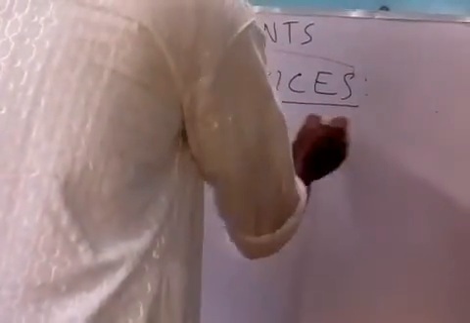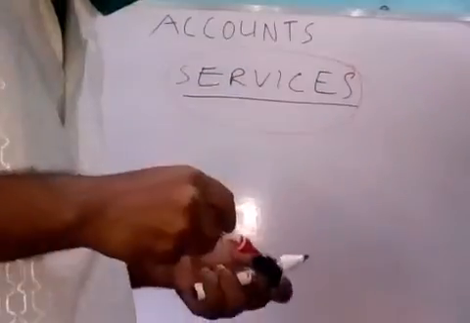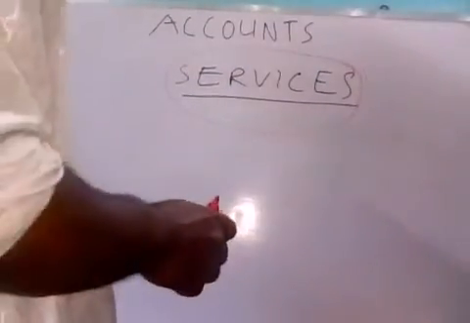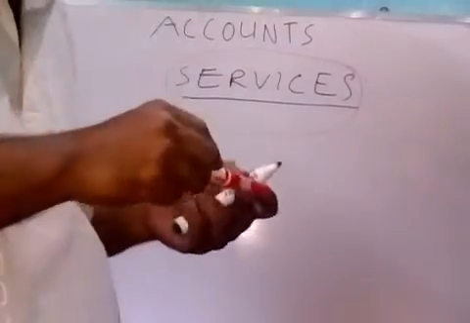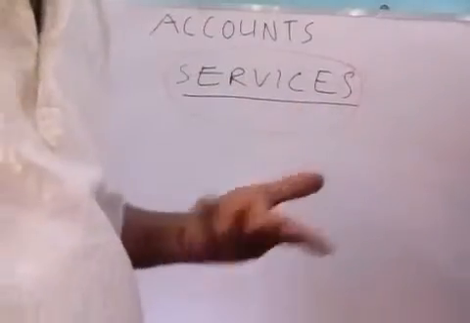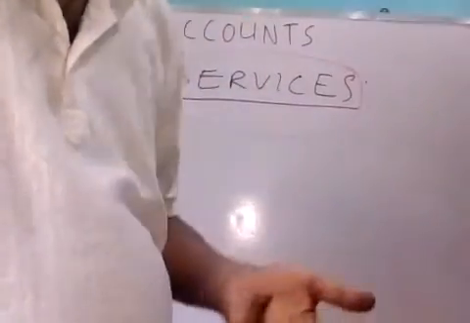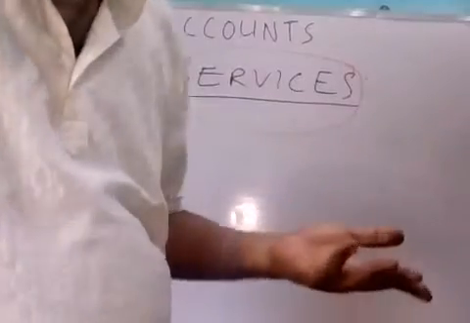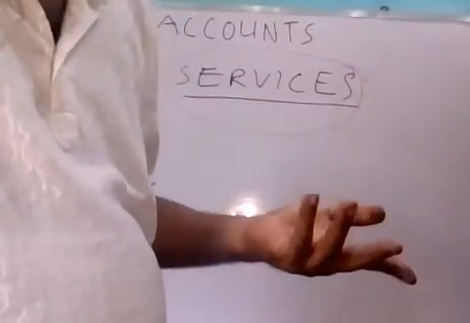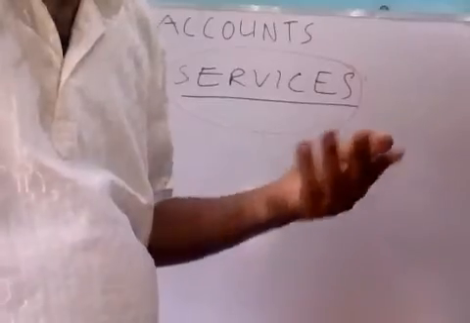Another term is services. We discussed earlier the transactable items that cannot be seen. Invisible items can be transacted. You can purchase knowledge from the teacher, education from the school, treatment from the doctor, communication facilities from Hutch or Airtel or Jio, or you can purchase labor from the laborer.